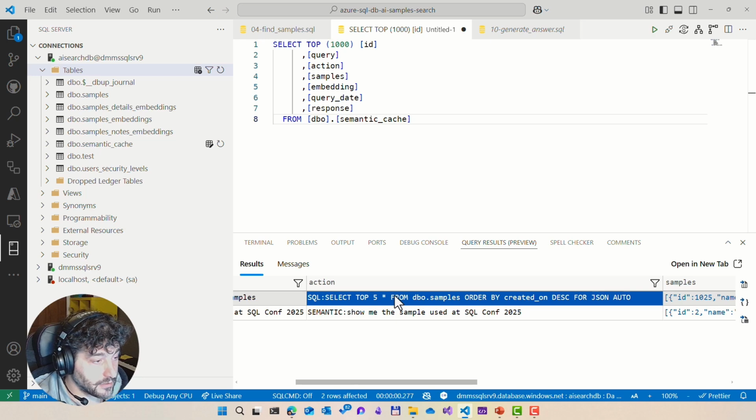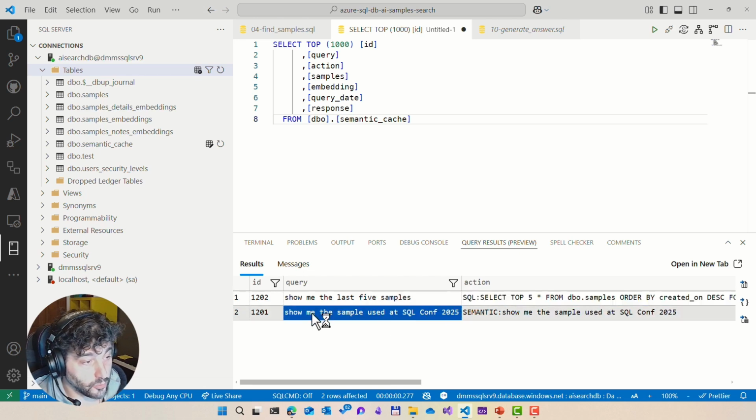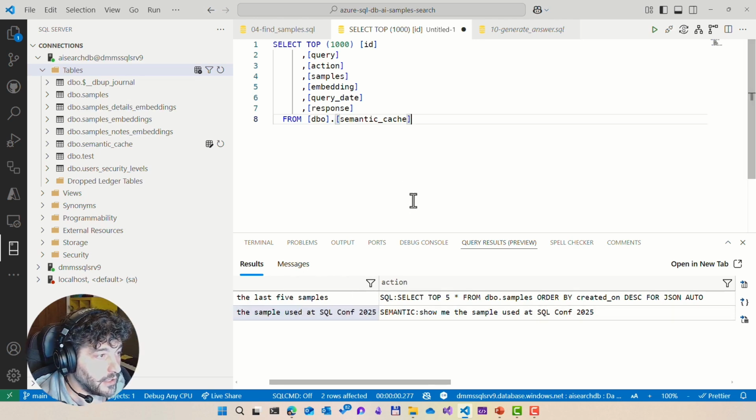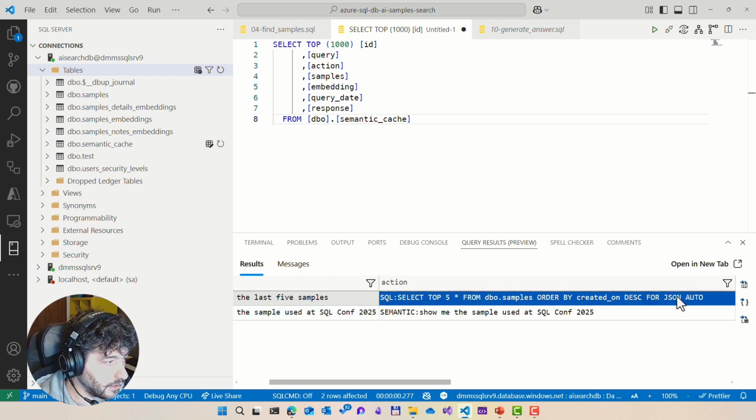And so to answer this question, the agent decided to generate a SQL query that has been executed, and instead to answer this other question, it decided that it should have gone for a semantic route and execute a similarity search query. So very nice, very simple, very powerful, right? Again, there is nothing in my code where you can find this query.